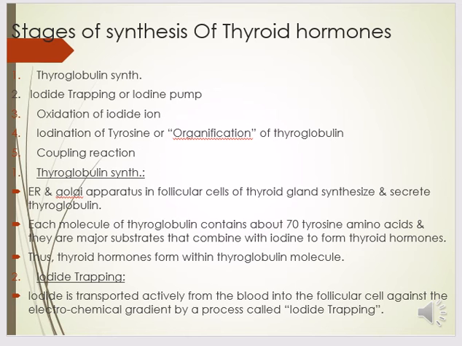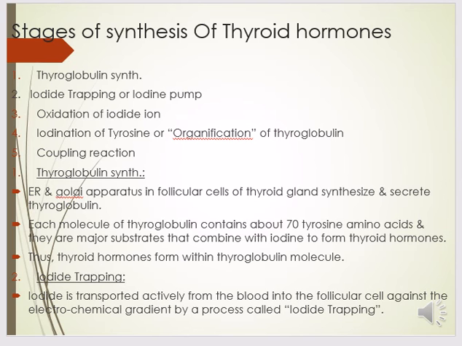So how are these synthesized? For this purpose, the iodine is transported. From where does this iodine come? As I told you, the iodide is ingested orally or absorbed from the GIT into the blood, in about the same manner as chloride. Most of the iodide is rapidly excreted by the kidney, but only about 1/5 is selectively removed from the circulating blood by the cells of the thyroid gland and used for the synthesis of thyroid hormones.